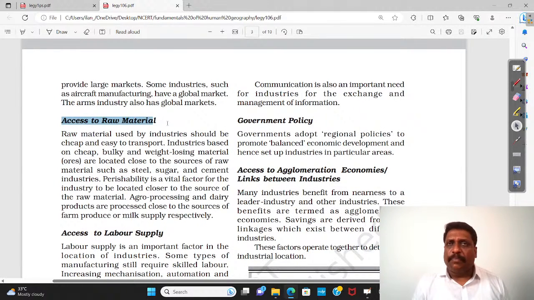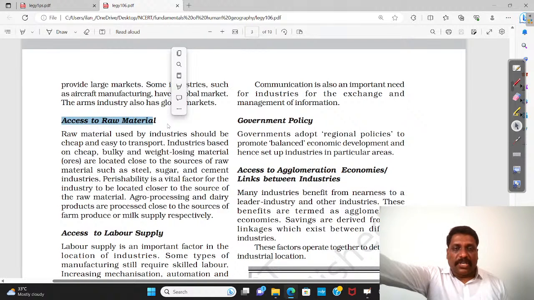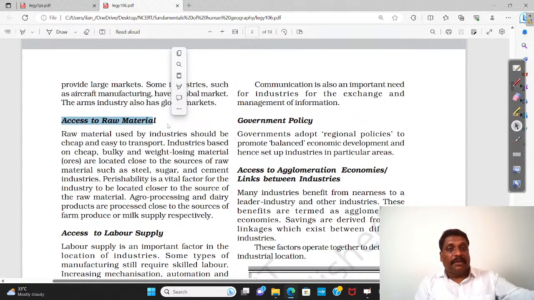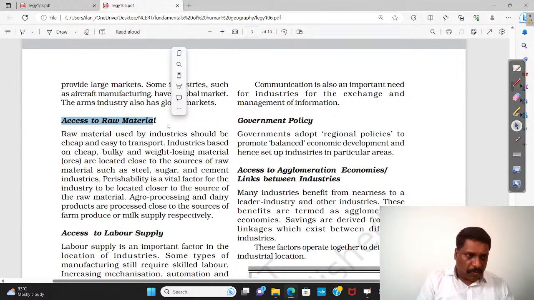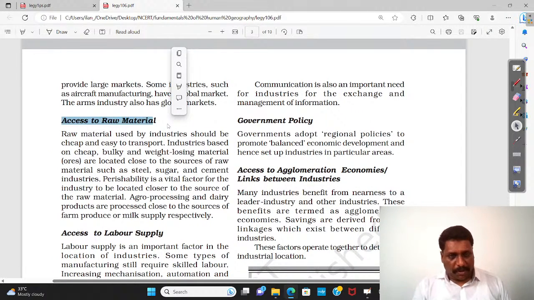Indian case is the finest example. Where is the iron and steel industry in India concentrated, if you ask me? Chota Nagpur Plateau, Jharkhand. Why? Because Chota Nagpur Plateau is the place where I have the raw material for the iron and steel industry. Number one, metallic minerals, of course. I have, for example, the ores of iron. Apart from that, I have one more raw material called coal. Both are concentrated there, raw material oriented.